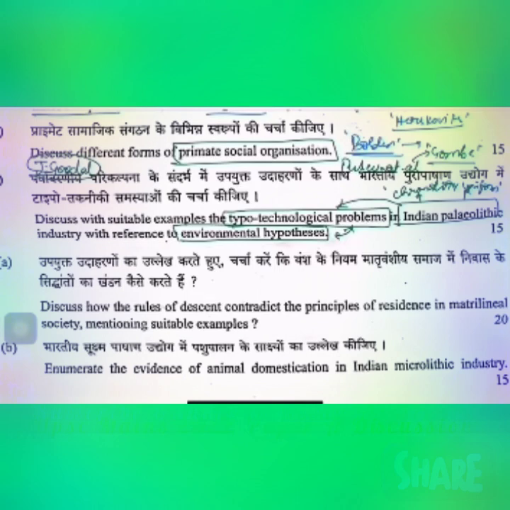Right? And when you talk about typotechnology, it is nothing but talking about the tools and the corresponding tool technology. And when you look at the thinkers to be used in this particular question, you can talk about Robert Bruce Foote, you can talk about MLK Murthy, right? And the different kinds of classification made by Robert Bruce Foote on the basis of Abbevillian and Acheulean technologies can also be discussed here, right?